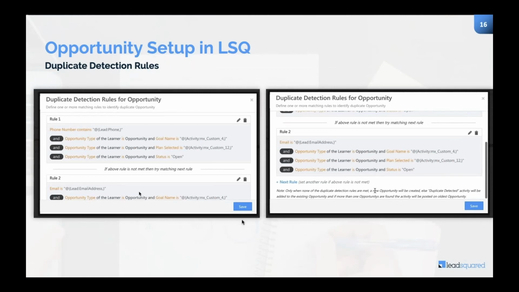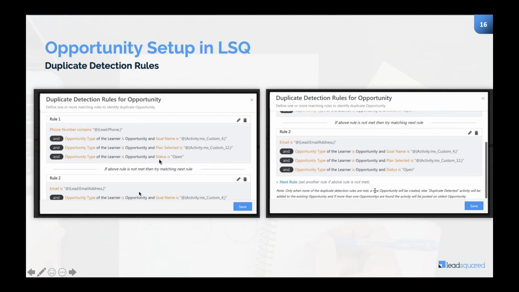Followed by the duplicate detection rule. Like I was telling, in duplicate detection, it's very, very easy to just go and set up certain rules. Now, the example over here, which I have taken, is very simple, where I am considering an opportunity as a duplicate when the inquiry has come from the same phone number, and the course name is the same as passed in the request, the plan selected by the student is the same as passed in the request, and the inquiry is still in open state.